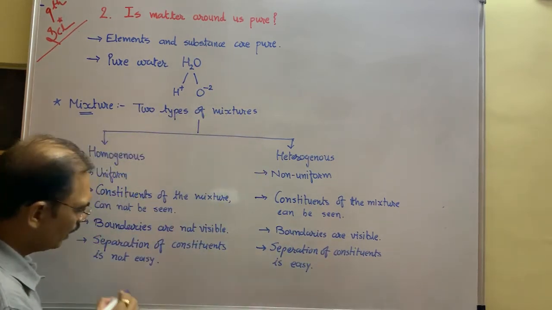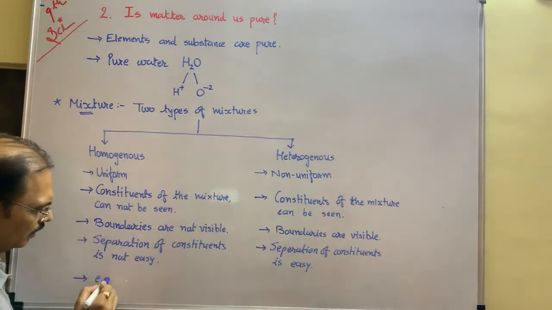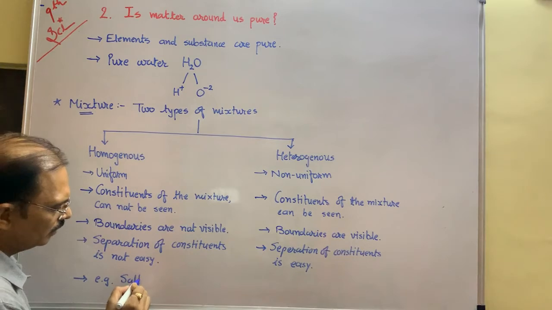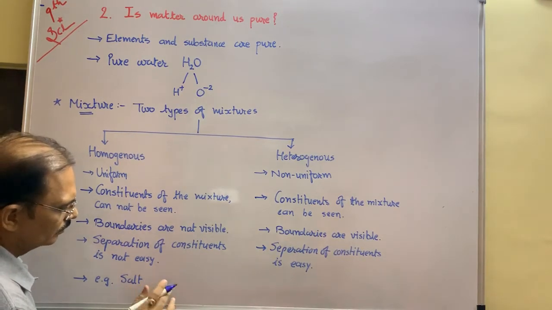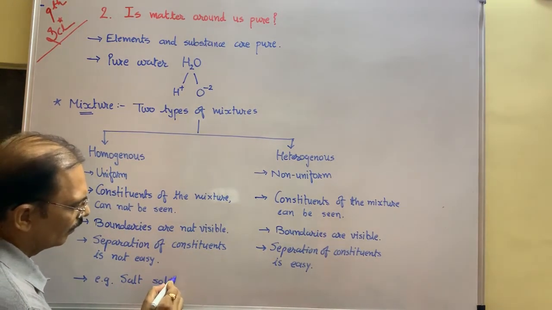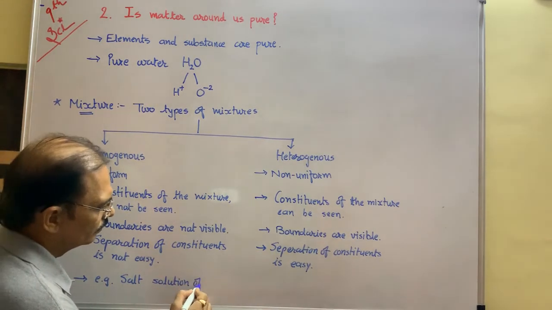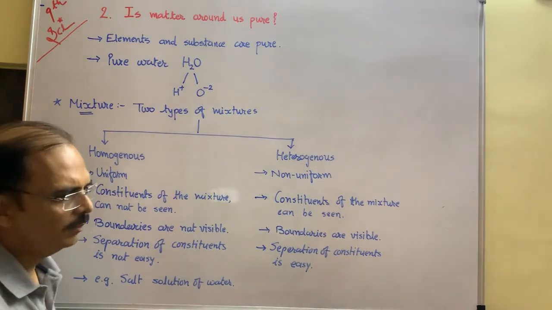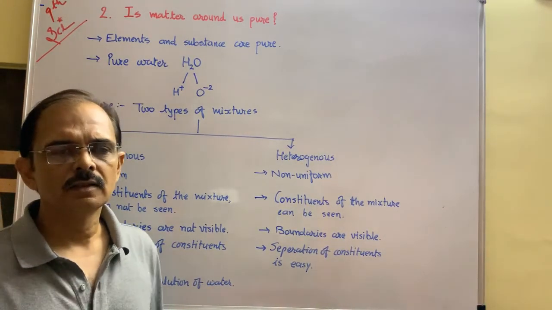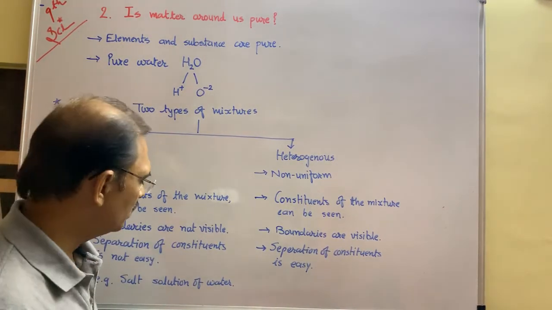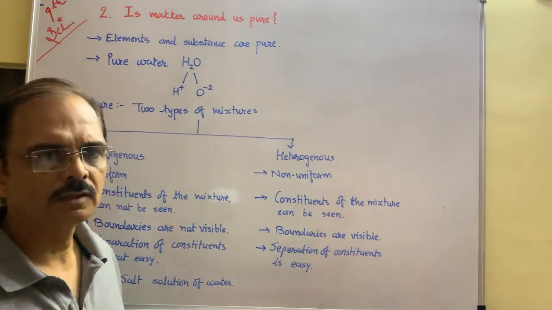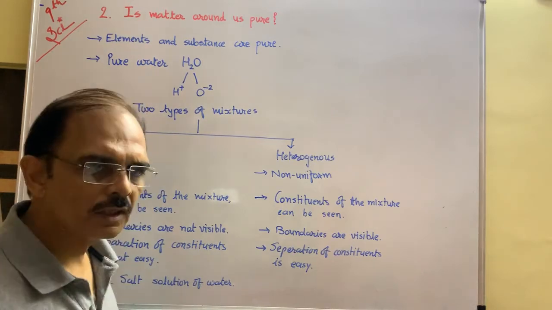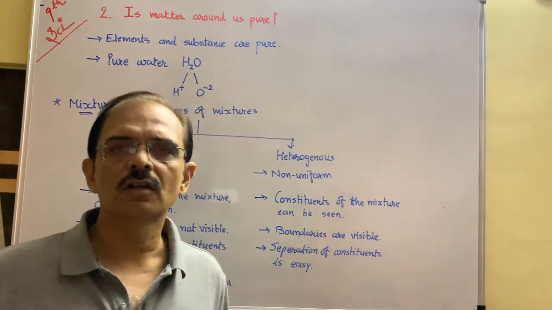And lastly, for example, a salt solution in water. If you add a pinch of salt into the water, we cannot see the salt particles in the water. We cannot judge whether the water contains salt or not.